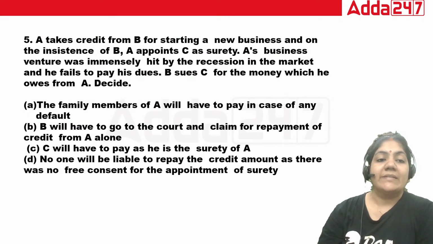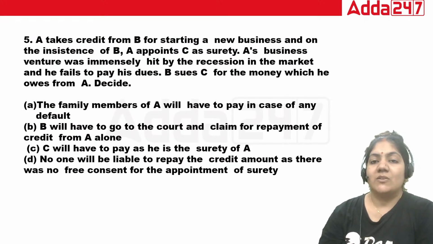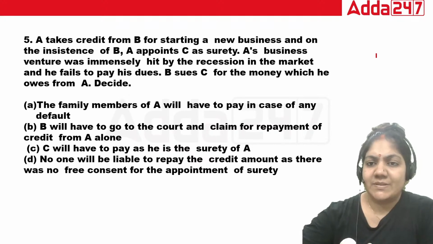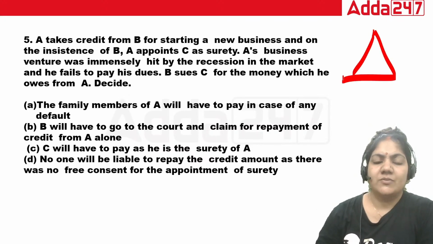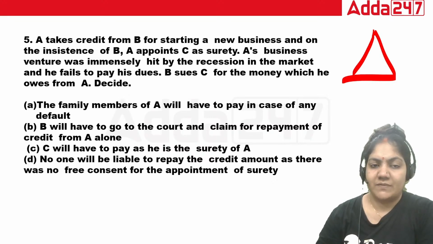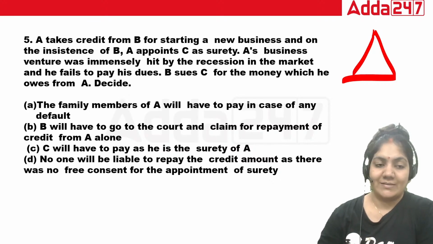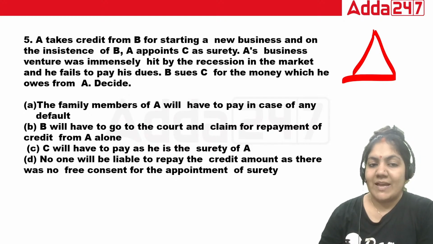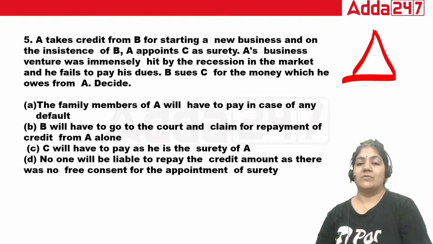Next. A takes credit from B for starting a new business, and at the instance of B, A appoints C as a surety. A's business venture was immensely hit by the recession in the market. He fails to pay the dues. B sues C for the money which he is owed by A. Decide. A, the family member of A will have to pay in the case of any default. B, B will have to go to the court and claim the repayment of credit from A alone. C, C will have to pay as he is the surety of A. D, no one will be liable to repay the credit amount as there was no free consent for the appointment of surety. What is the right answer?